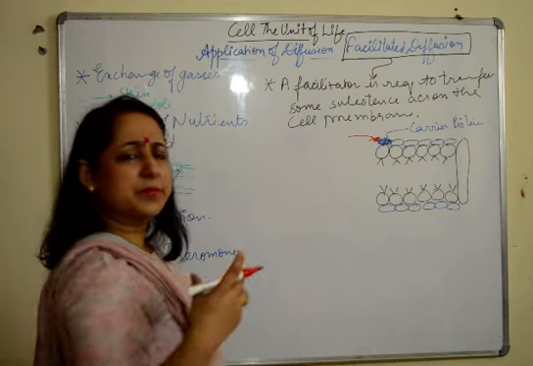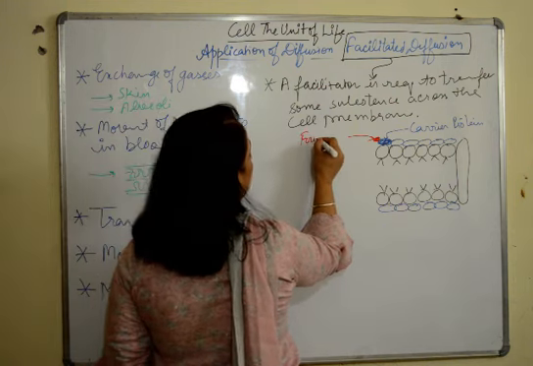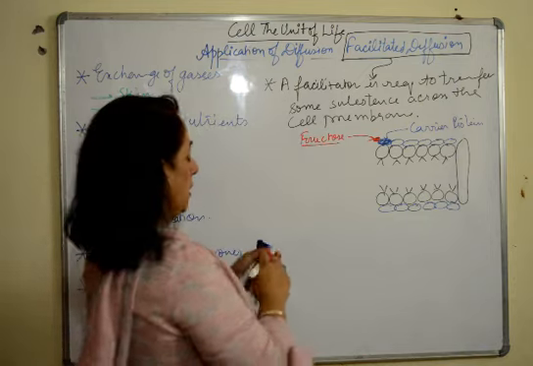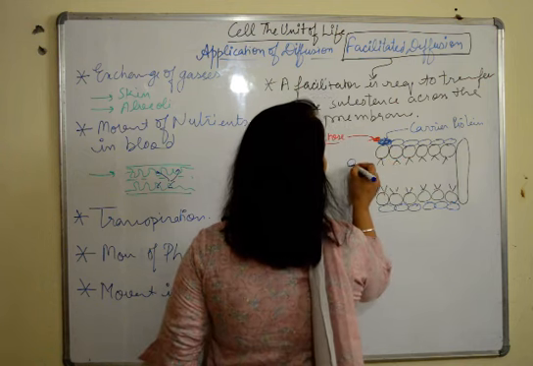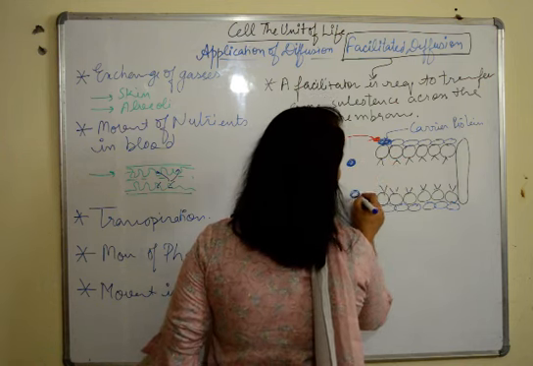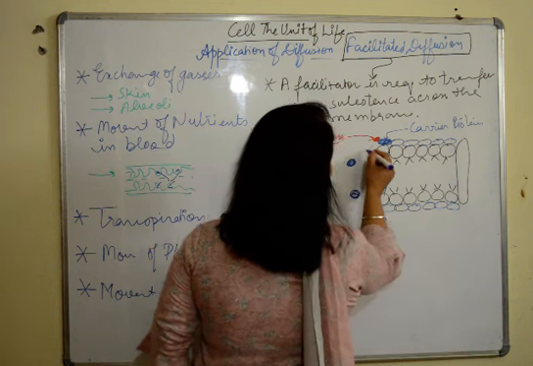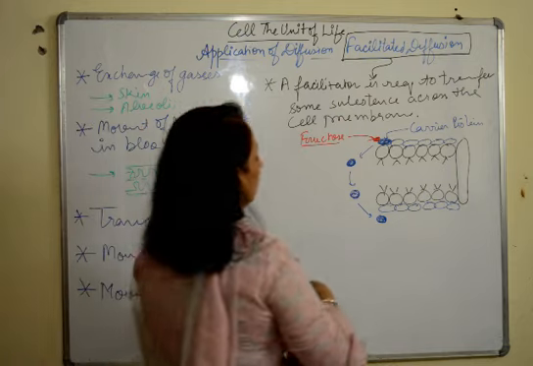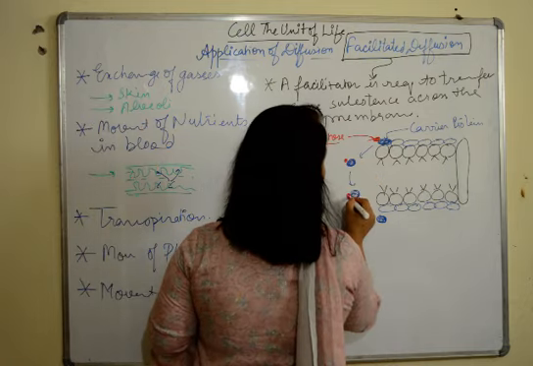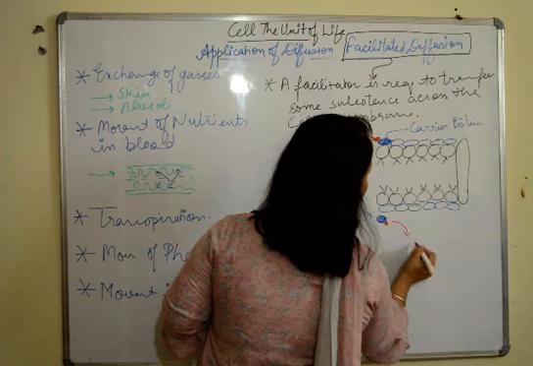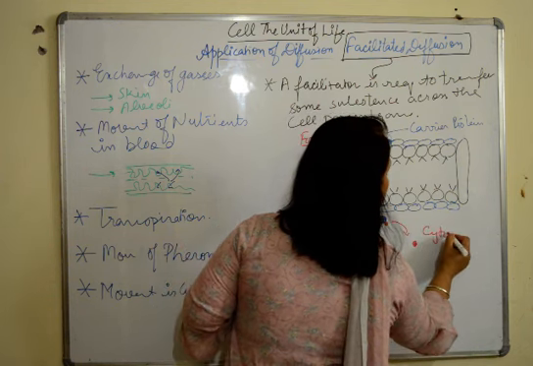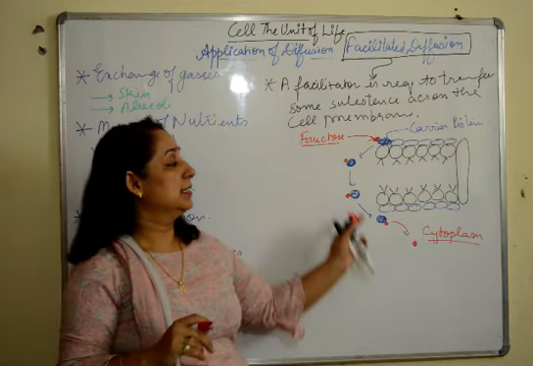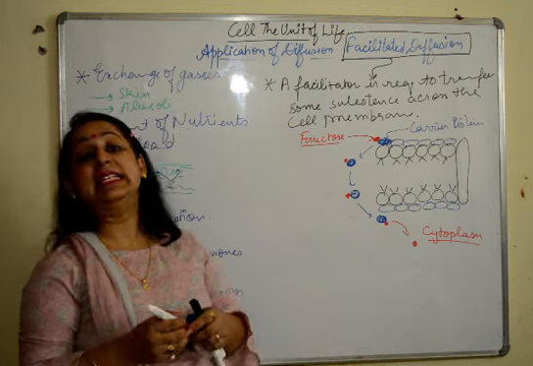There are a few substances which are transferred like this, for example fructose. So we'll say it's fructose. Also some nucleotides and all. So they are transported like this. I'll just make it first for your reference. And then okay. So what happens? It moves like this throughout the membrane. This fructose is still attached. Here also it's attached, and here also. Then this fructose gets detached and goes into the cytoplasm of the cell through the cell membrane. This is known as facilitated diffusion.